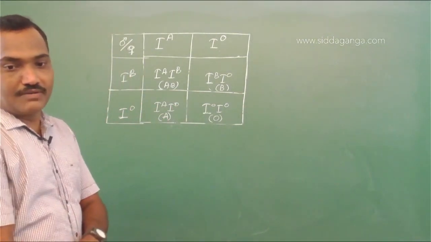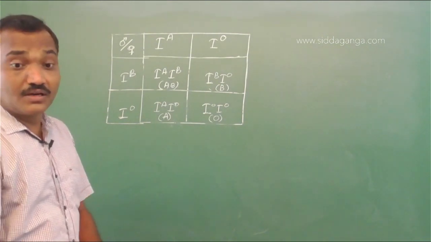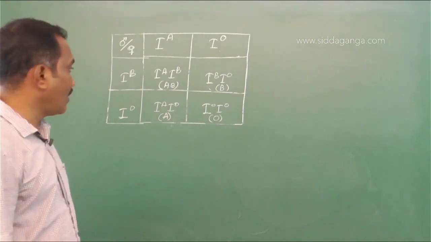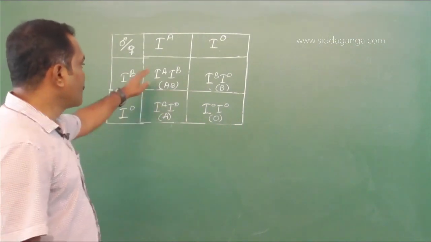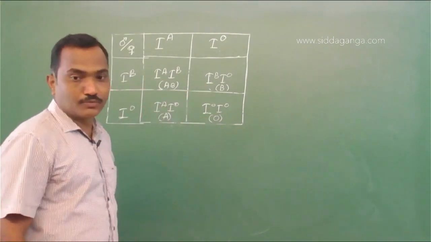So in the options you have, okay, I just missed it. So you have the options also, A, B, AB and O blood group. So all the blood groups are possible here. AB blood group, A blood group, B blood group and O blood group.